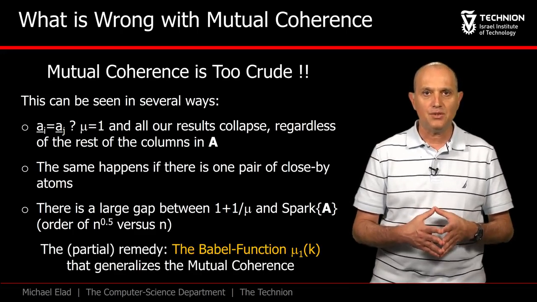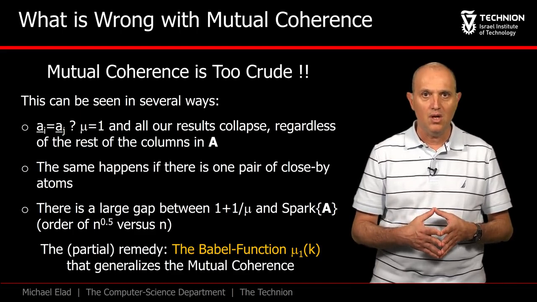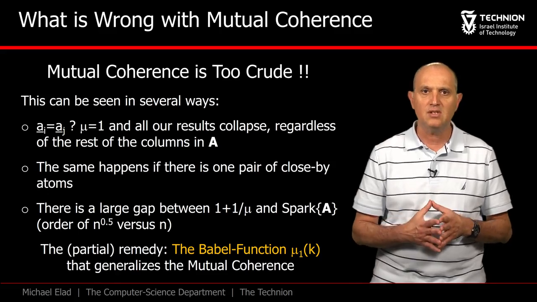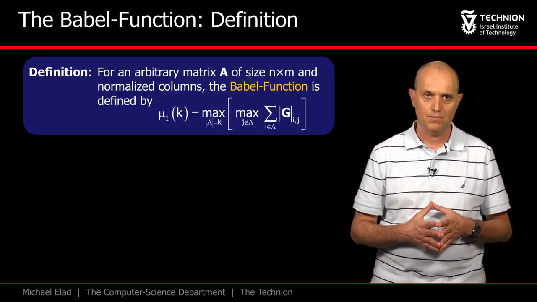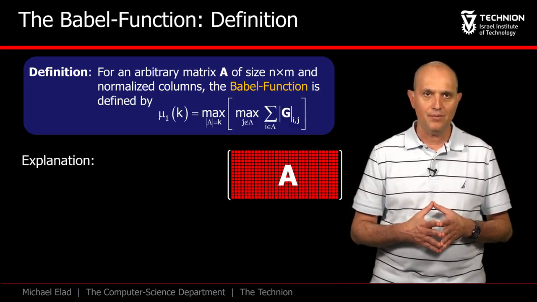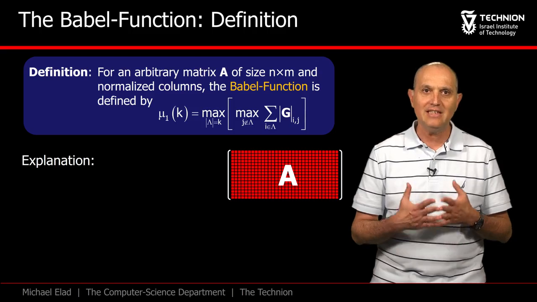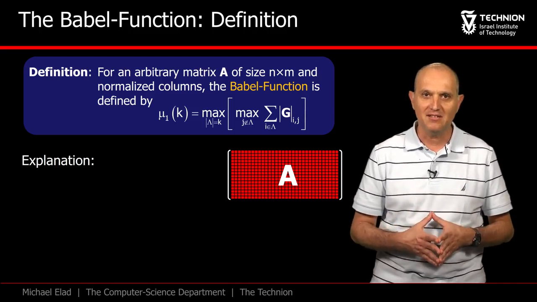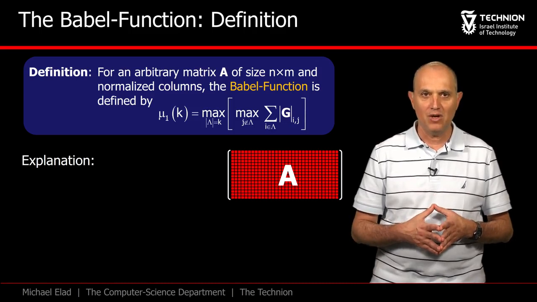While we will not answer this tough question here in full, we turn now to propose the Babel-Function, which fixes some of the difficulties that the coherence has. The definition of the Babel-Function mu1 of k is given here, and the first thing to notice is that it looks quite complicated. So let's make sense of this formula.